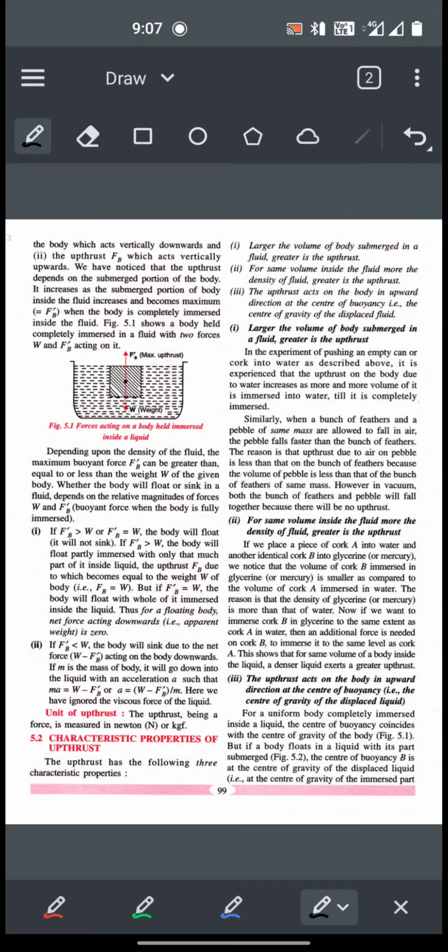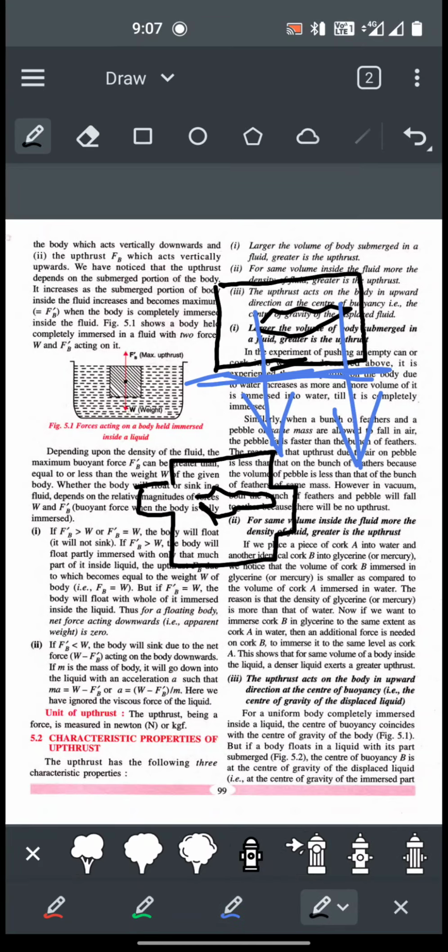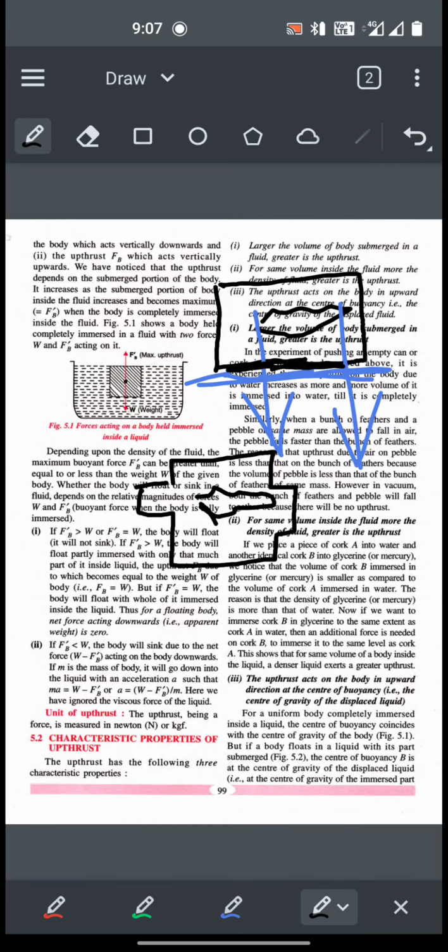You can try it with a blade also. If you place the blade vertically, such that its sharp edge is cutting through water, the blade simply falls down through the water. Why? Because only a very small volume of the blade, that is, the sharp edge, is facing the fluid.